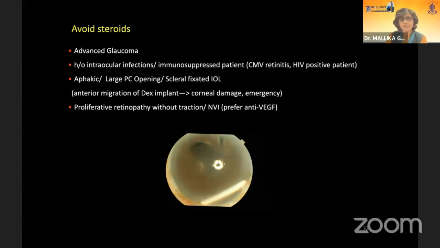Steroids have to be avoided when we suspect glaucoma, which is very common in RVO, or when there is a history of intraocular infections or an immunosuppressed patient, like a history of CMV retinitis in HIV positive, or there's a large PC opening where it can come into the AC.